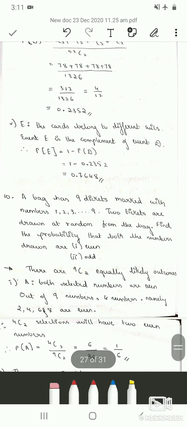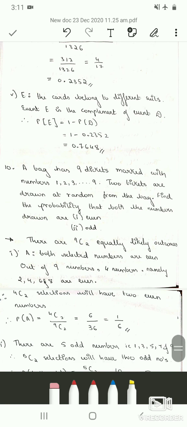So the 10th question is, a bag has 9 tickets marked with numbers 1, 2, 3 up to 9. 2 tickets are drawn at random from the bag. Find the probability that both the numbers drawn are even, and the next sub question is, both the numbers drawn are odd. So they have said in a bag there are 9 tickets, and from these 9 tickets 2 tickets are drawn at random. Therefore our small n is 9C2. So there are 36 ways out of 9 tickets we can draw 2 tickets at random.